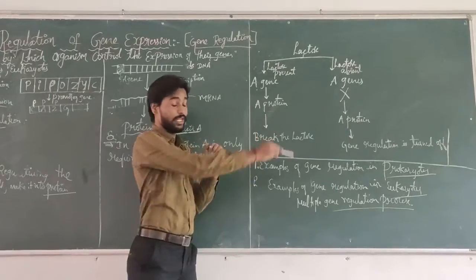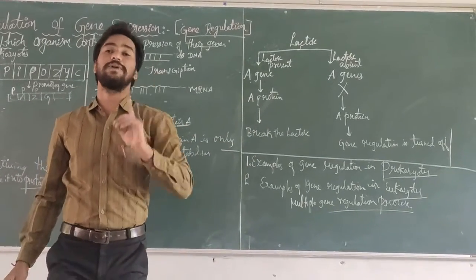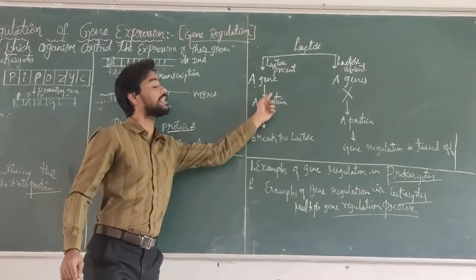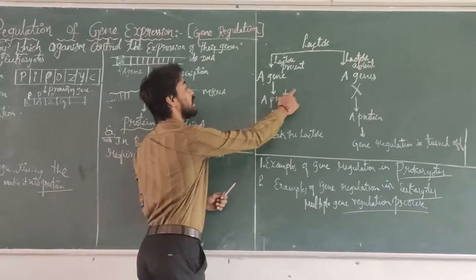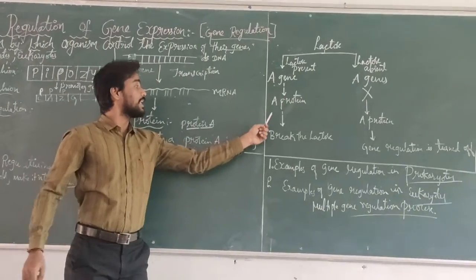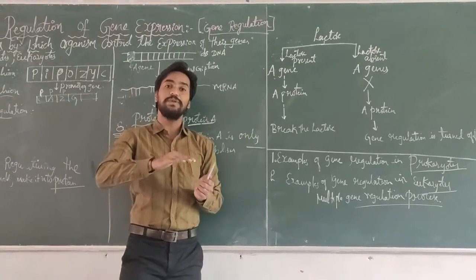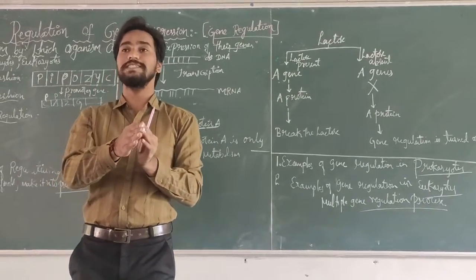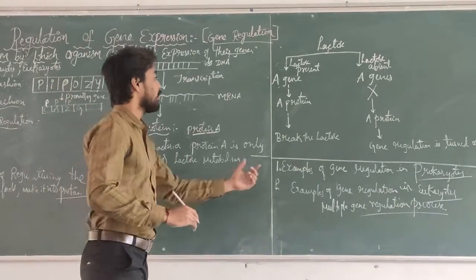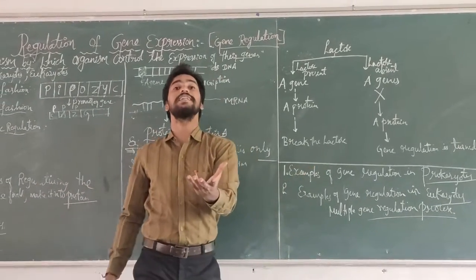When lactose is present in the bacteria, this A gene expresses the A protein. Finally, when the A gene is expressed, this A protein breaks the lactose into glucose plus galactose. Finally, bacteria take the glucose as the energy source.